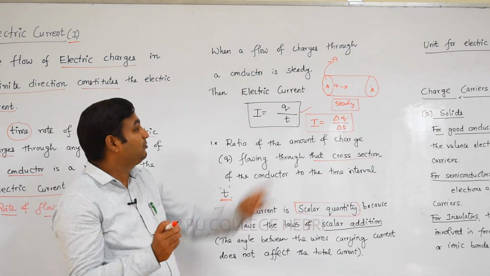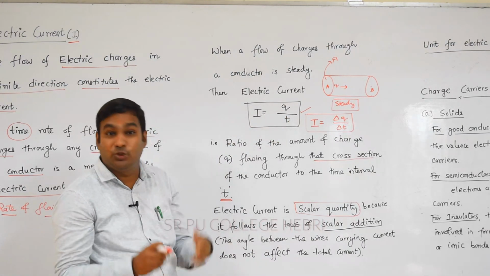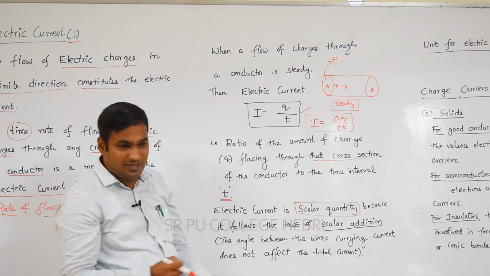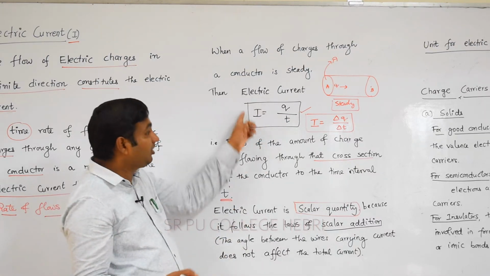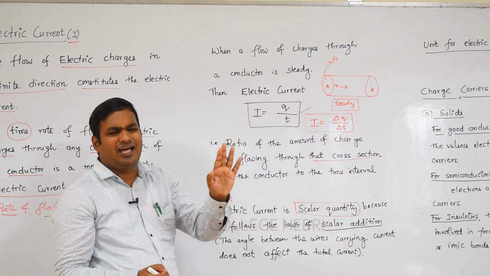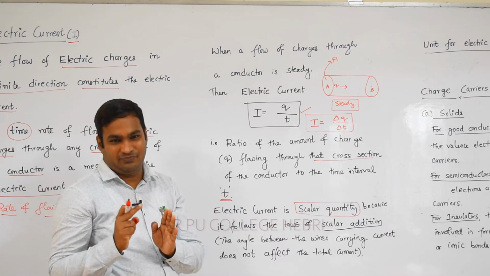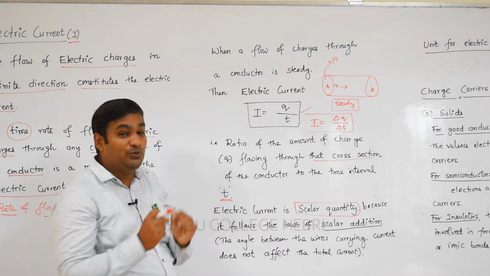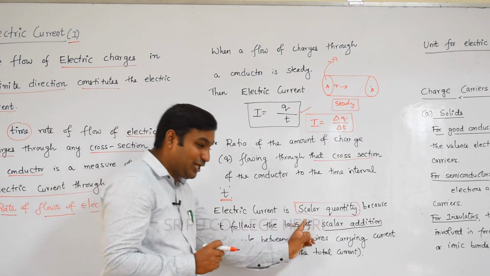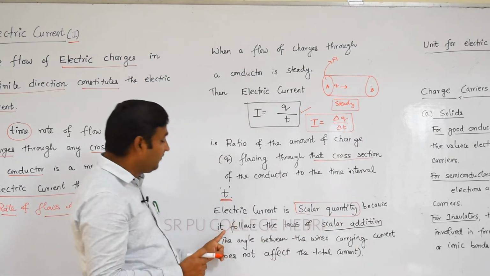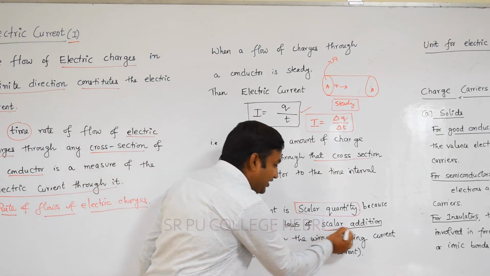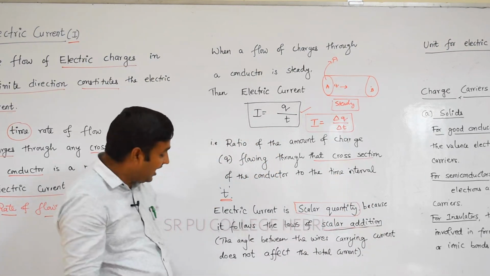Electric current is nothing but Q divided by T. Q is charge, a scalar quantity, you already learned in the first chapter. T is time, also a scalar quantity. So electric current is also a scalar quantity. But for electric current we have to indicate the direction, not by using a vector, but by using the direction of flow of charge. The electric current is a scalar quantity because it follows the laws of scalar addition. Remember this.